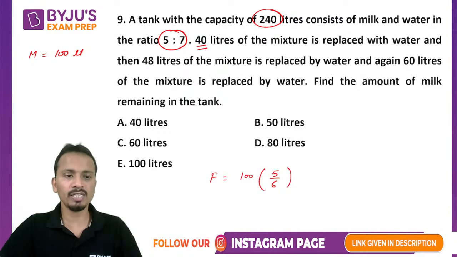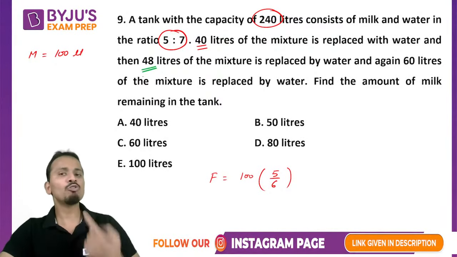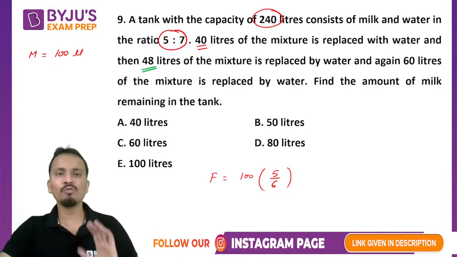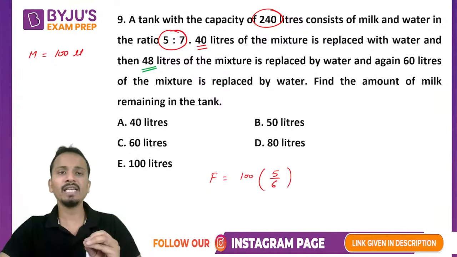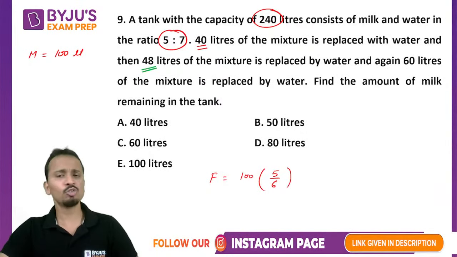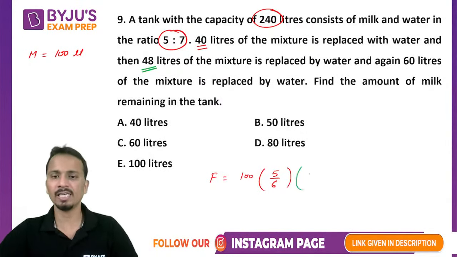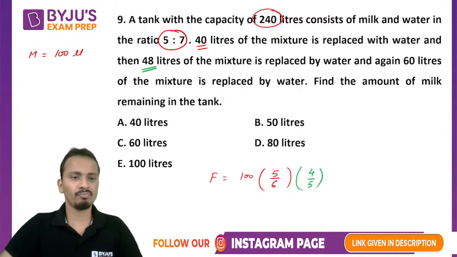Now follow the green color pen. 48 liters. Now again out of 240 liters, I have removed 48 liters. 48 liters is 1/5 of 240. So अगर मैंने 1/5 remove कर लिया है, that means the leftover will be 4/5. All right. So this is the second step.